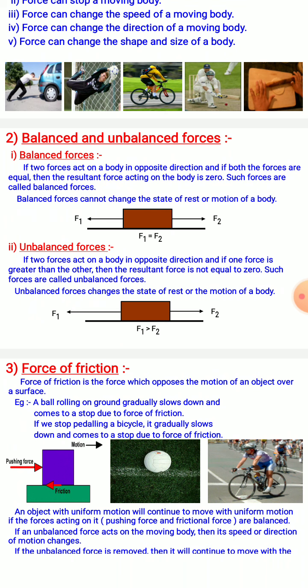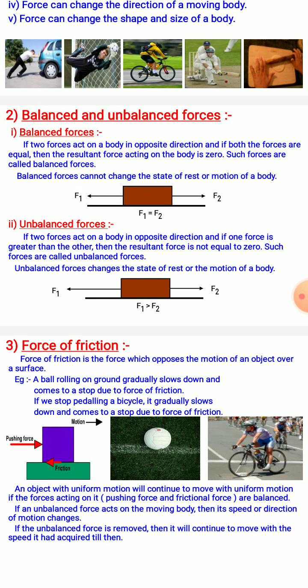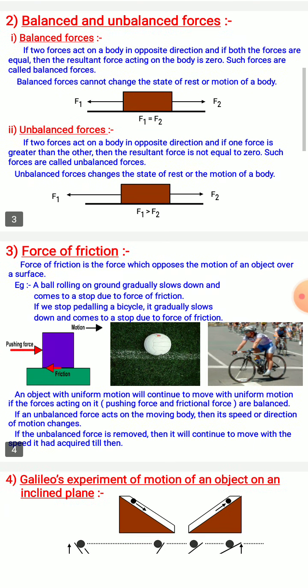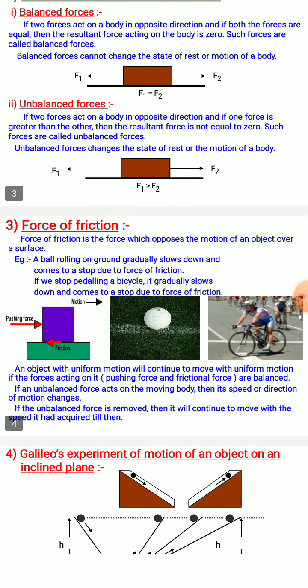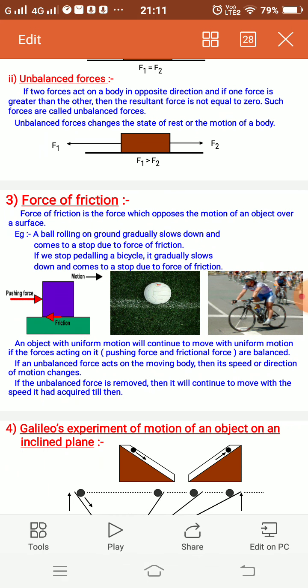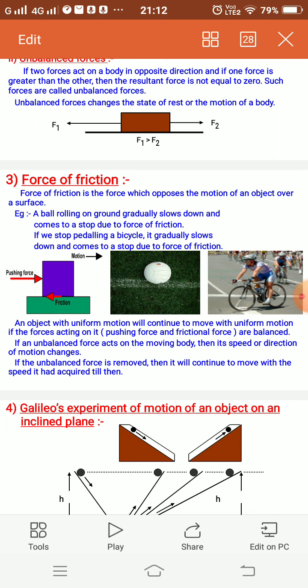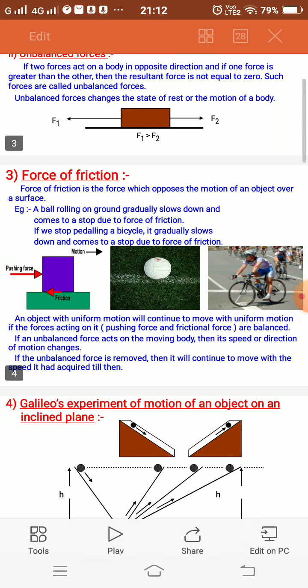Unbalanced force: if two forces are acting on an object in opposite directions but their magnitudes are not equal, and one of them is greater, then the forces are said to be unbalanced forces. Then force of friction is the force which opposes the motion of an object over a surface. Example, a rolling ball on the ground gradually stops due to the force of friction. If we stop paddling the bicycle, it gradually slows down and comes to rest.